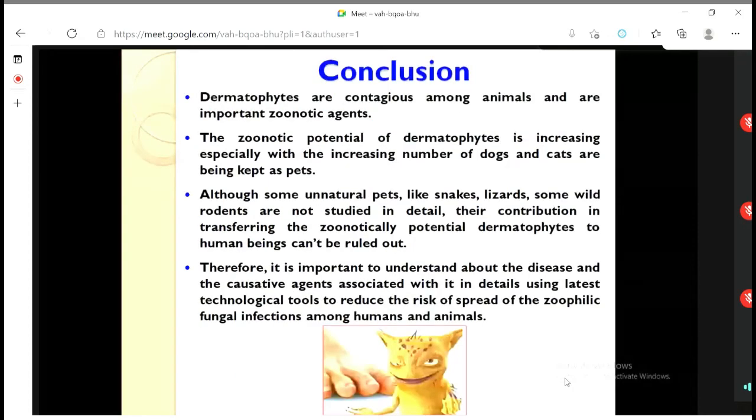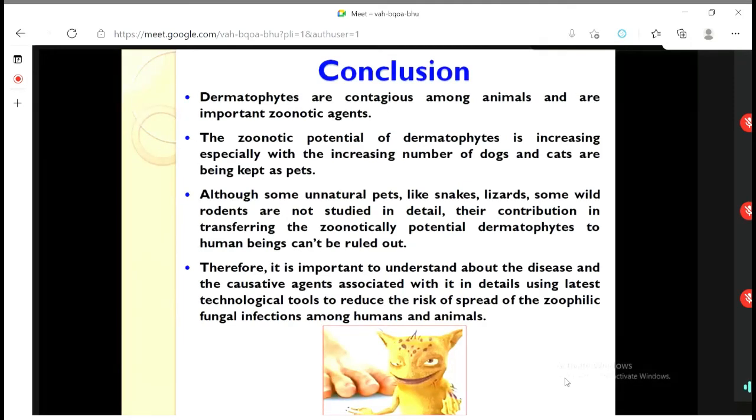All right. Let me conclude dermatophytosis. Dermatophytes are contagious among animals and are a very important, highly zoonotic agent, with high zoonotic potential. So all of us, please take care when you become a practitioner veterinarian. During that time, we will be in contact with many animals, and they may have this infection.